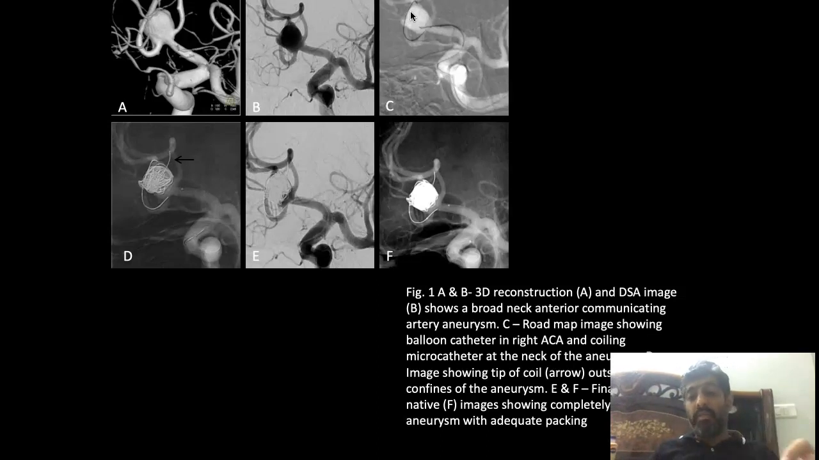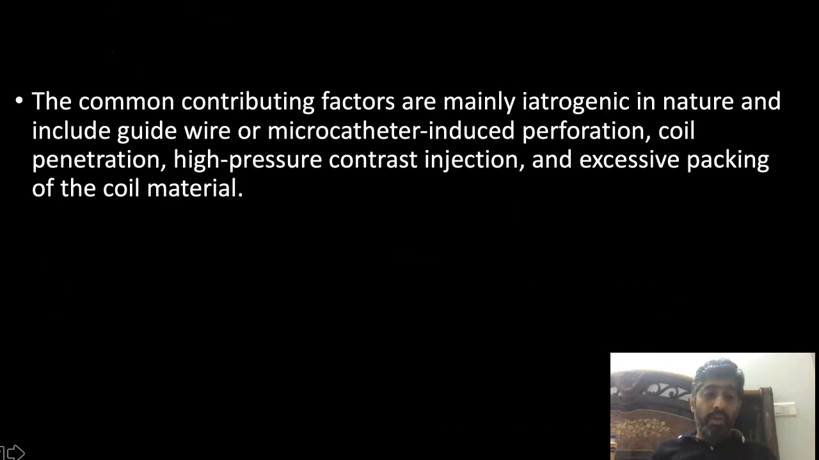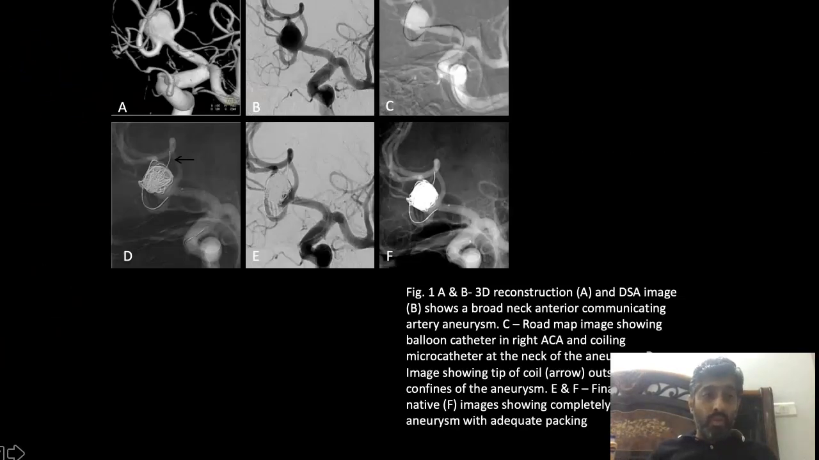Road maps are used when they are putting the coil. Once they put a coil, then they take an angio picture to know whether the coil has been properly placed or not. So if you see this tip, it is actually out of the aneurysm. This tip of the coil is actually outside the confines of the aneurysm, but slowly and steadily they put those coils here, and they completely occluded the aneurysm with adequate packing, and this patient actually goes home without any significant problem.